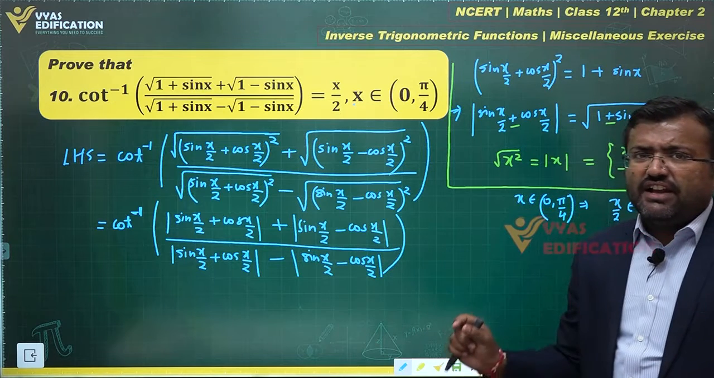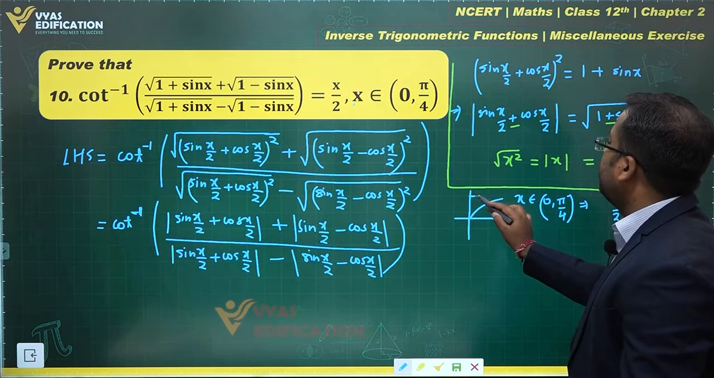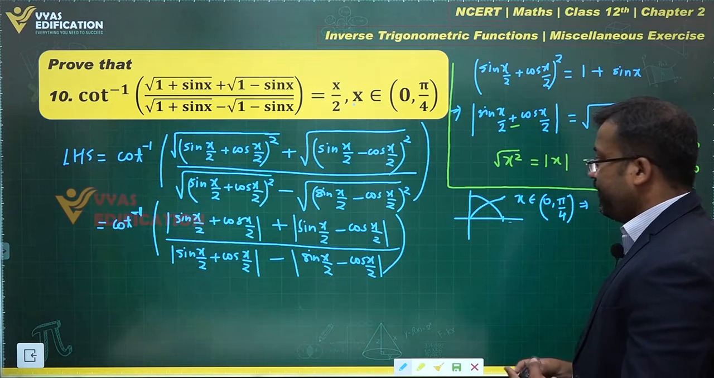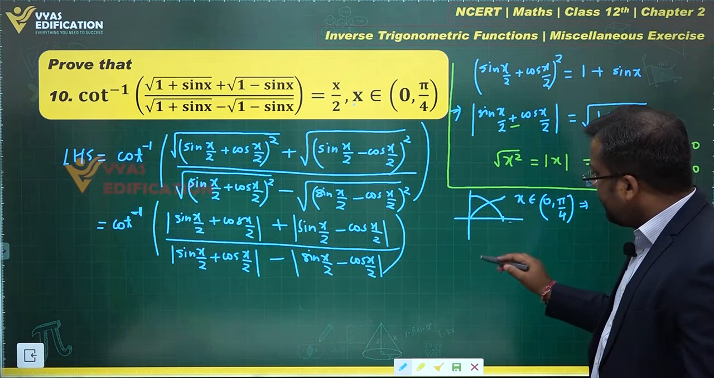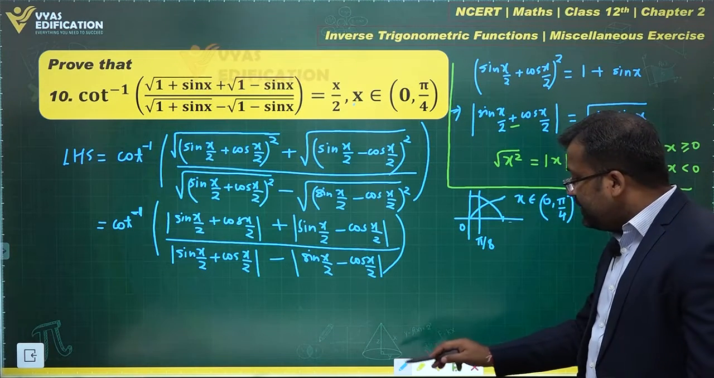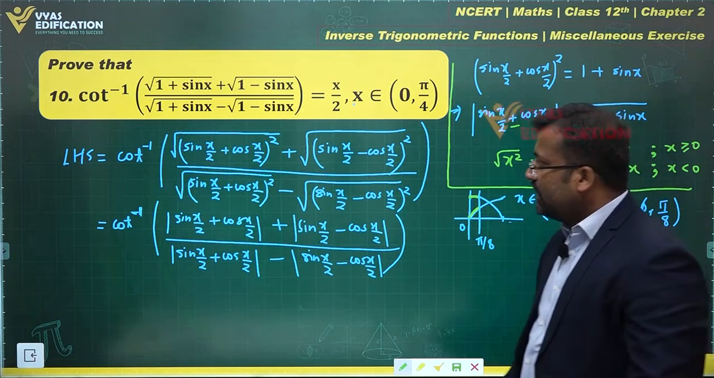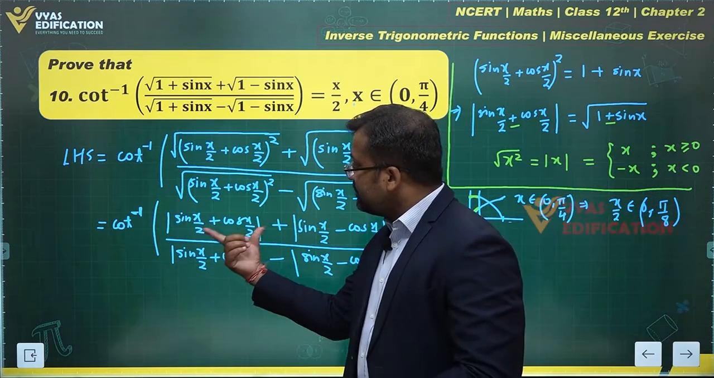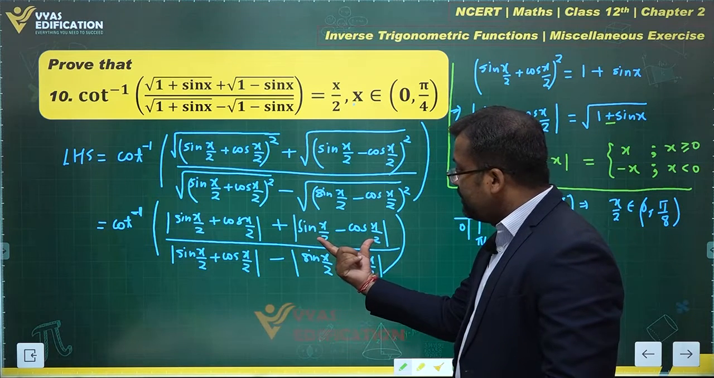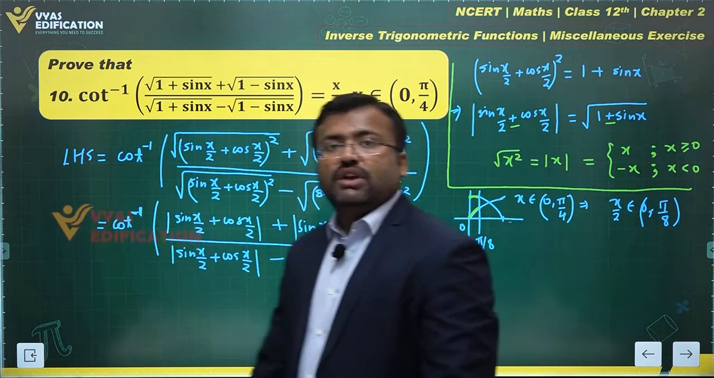And for checking the values of sin x by 2 and cos x by 2, which of these is greater, we'll have to draw the graph of sine and the graph of cos. Let's say we draw up till pi by 2, although we don't require the graph up till pi by 2. We require the graph up till pi by 8 only. This here is pi by 4, this here is pi by 8. This is 0. And which of these values is greater? This is cos and this is sine. As you can observe, cos is greater. Both of these are positive, so sin x by 2 plus cos x by 2 is overall positive. But sin x by 2 minus cos x by 2 is overall negative, so this will open with a minus sign.